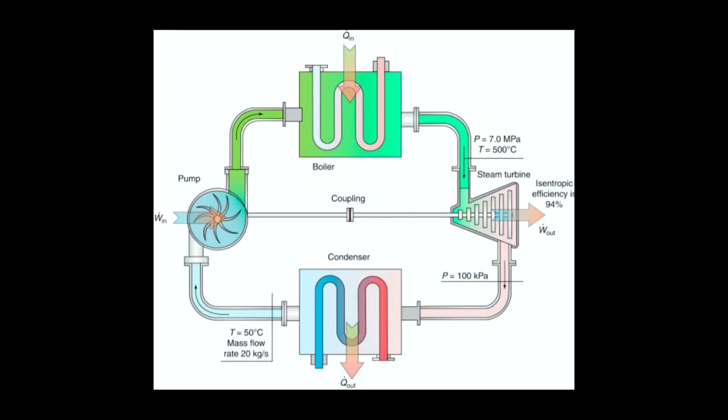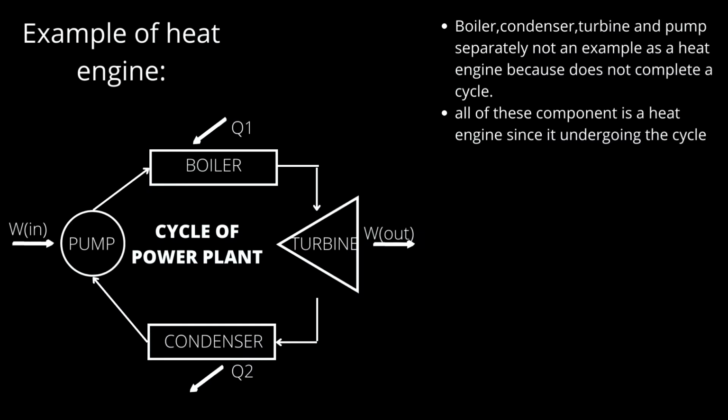This is an example of a heat engine, which is the steam power plant. So this is the cycle for the steam power plant. As we know, it has a boiler, turbine, condenser, and pump.